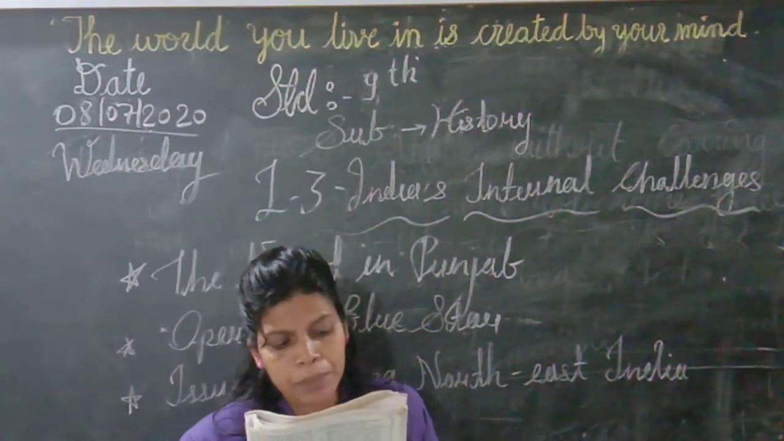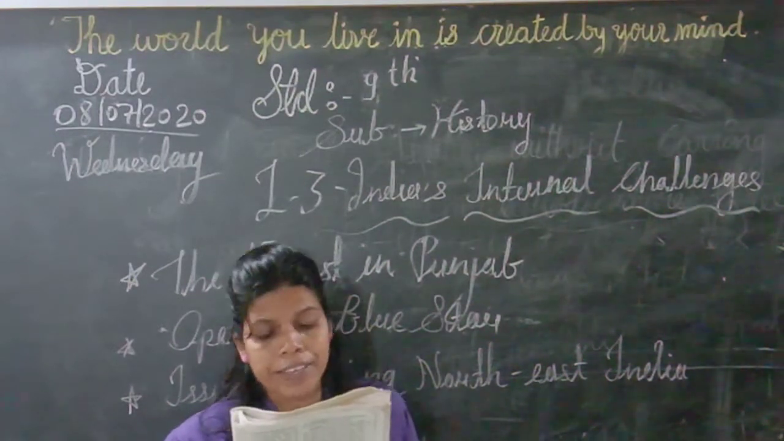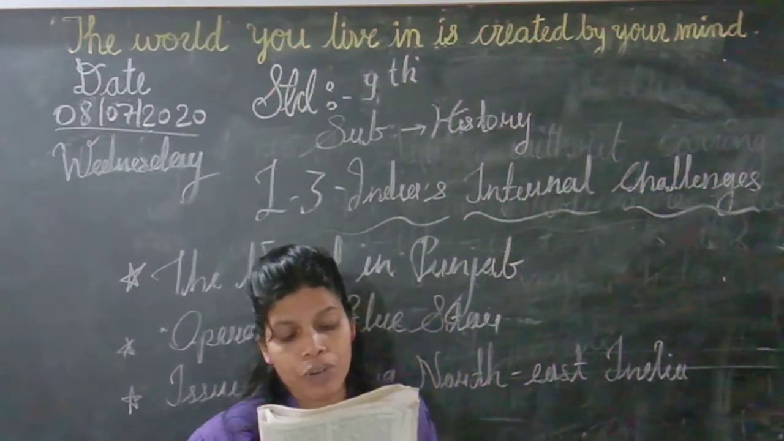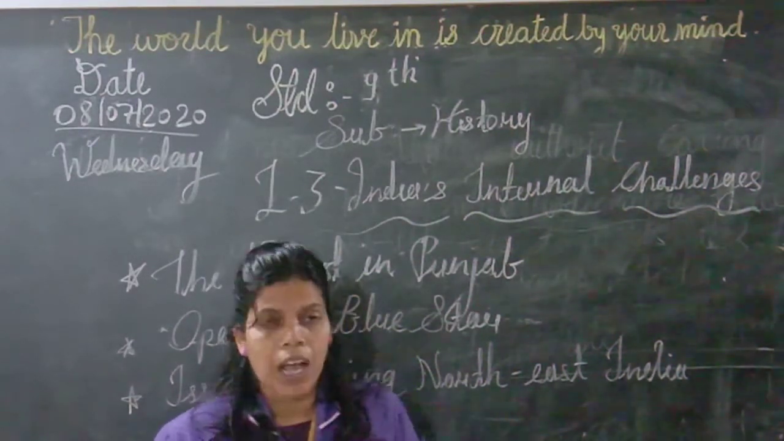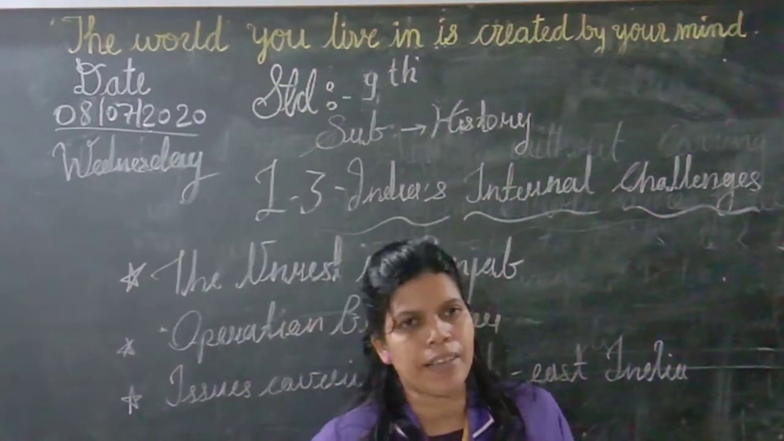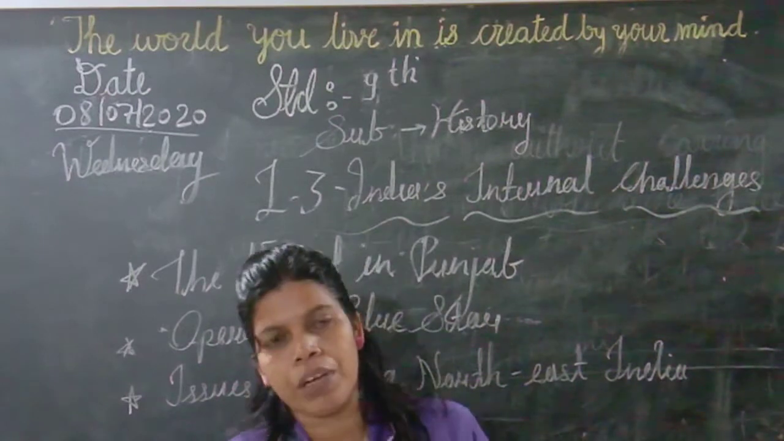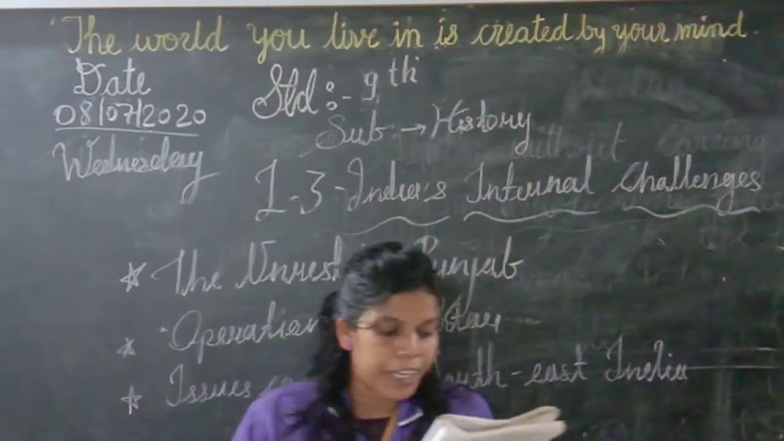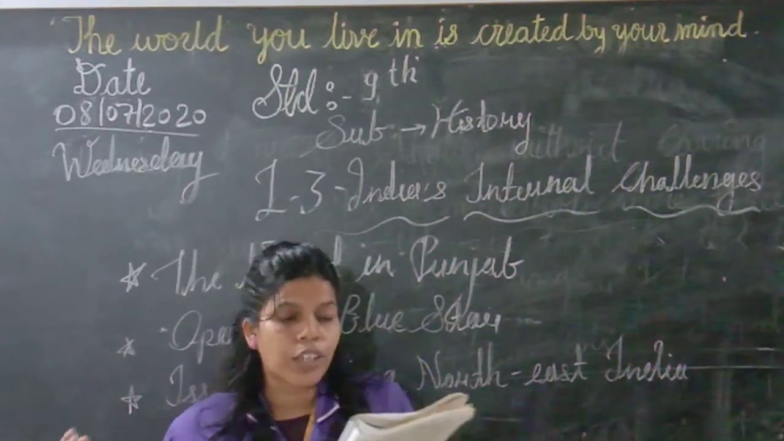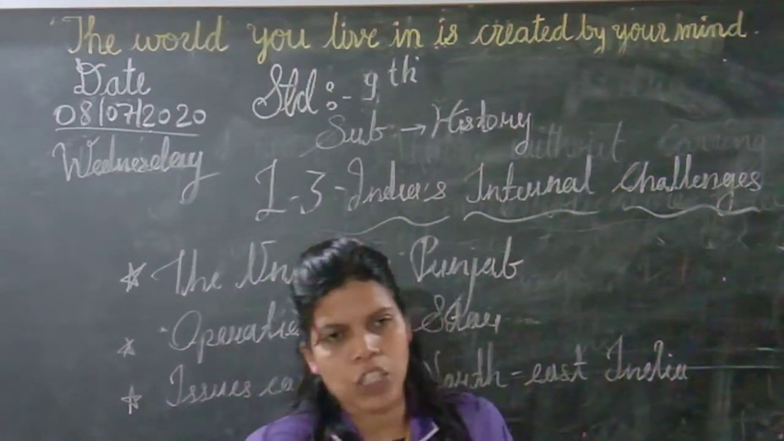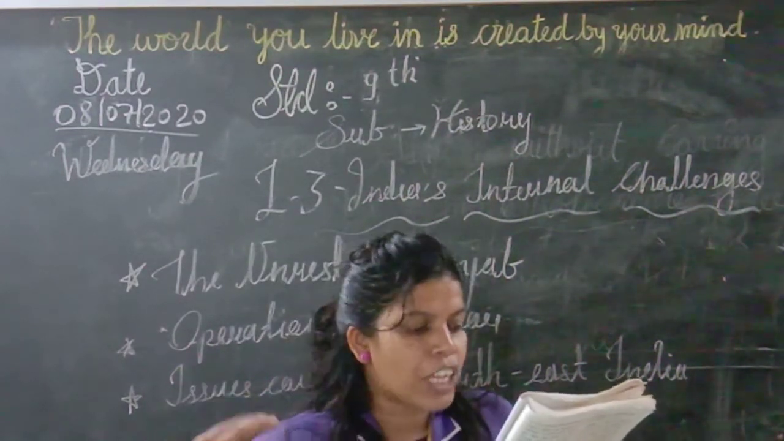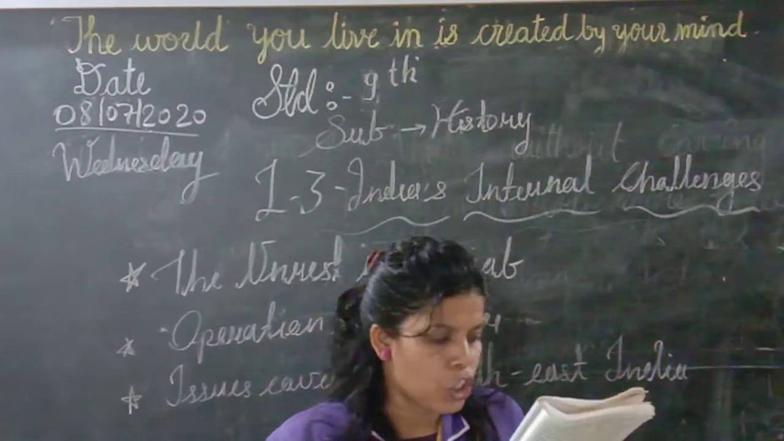Akali Dal came to power in Punjab in 1977. While taking charge, they asked for a larger share of river waters for Punjab. As soon as they came to power, what did they do? They immediately asked for a larger share of river waters for Punjab.